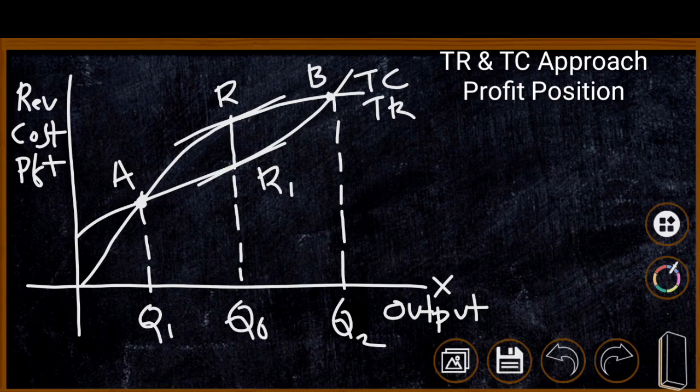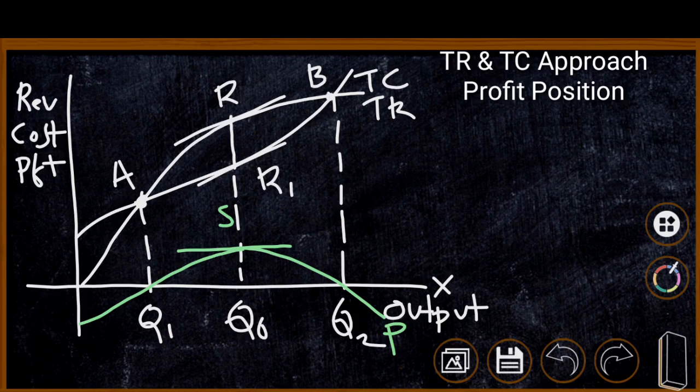Here the difference between total revenue and total cost is the profit, and we can derive a profit curve like this. It is highest at point S, where the firm is earning the highest possible profit. Here there are two points, point A and point B. At point A, the firm starts earning profit, and at point B, the firm ends earning profit, and the profit is maximum at the OQ0 level of output.